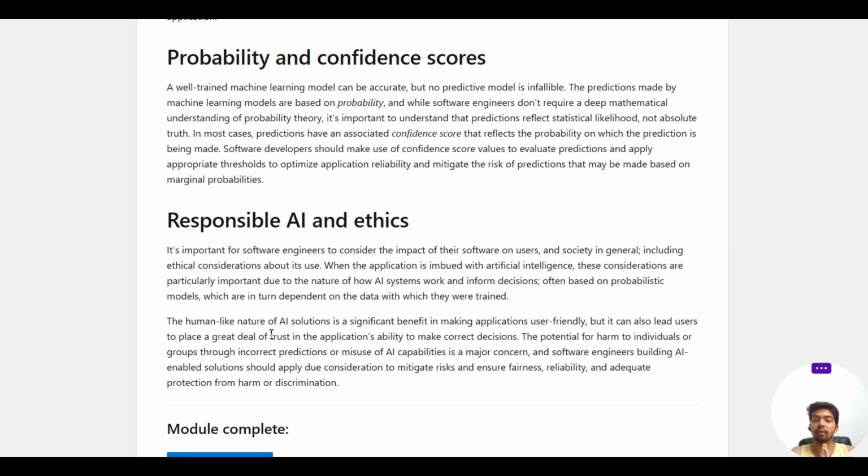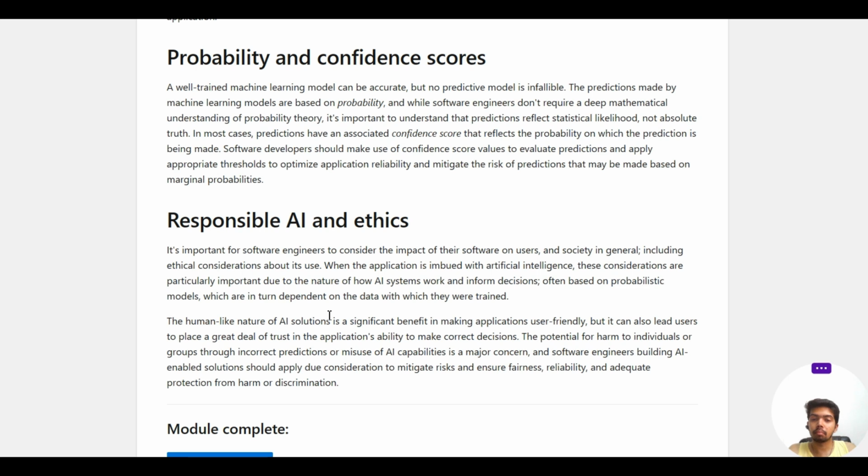So what are we saying here about responsible AI? The most important factor for software engineers to consider, when they are making this software, is what the impact of the software is going to be on users and society in general, including the ethical considerations. Is the AI toxic, or biased, or racist? Those are some of the major factors which need to be considered.